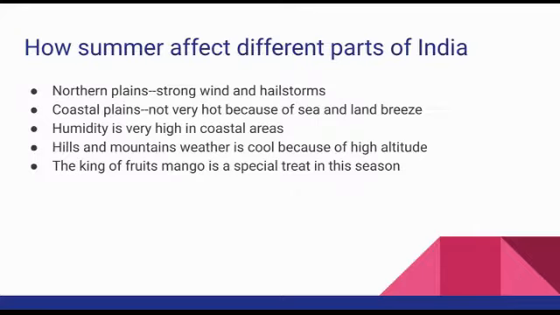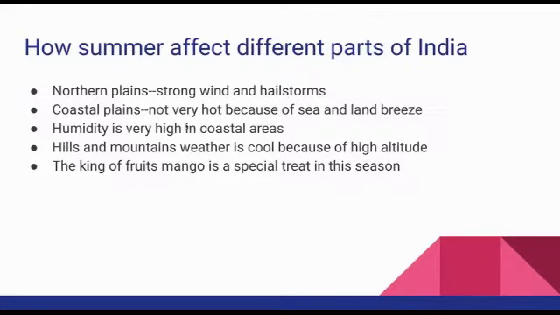So in summertime, the temperature affects different parts of India in different ways. In the Northern plains, strong winds and hailstorms are common. Hazy conditions occur because of the strong wind carrying dust, and everything is covered and can't be seen. That is common in the northern region.